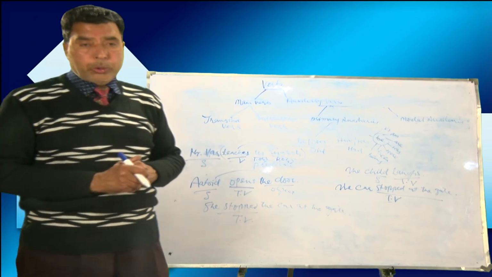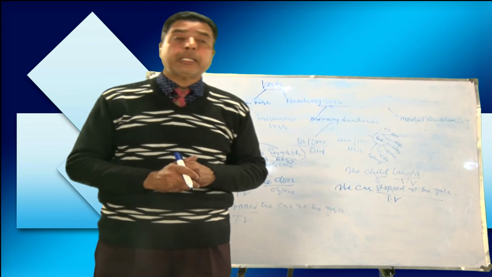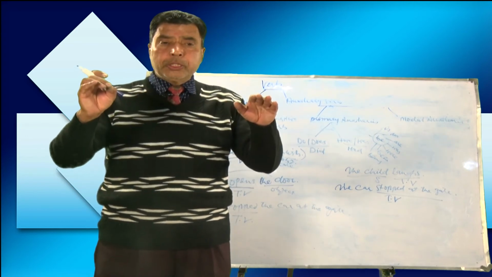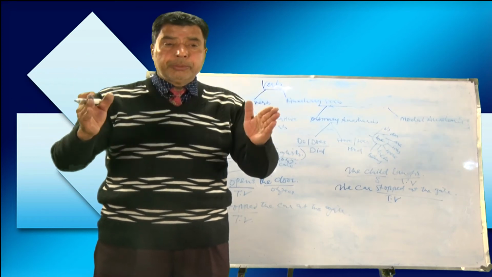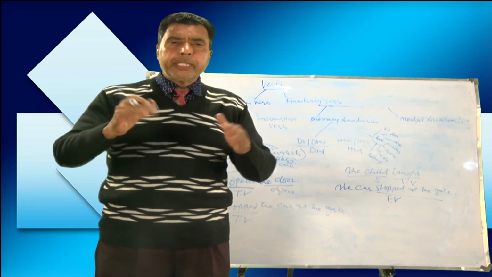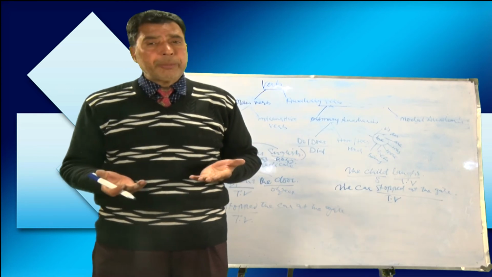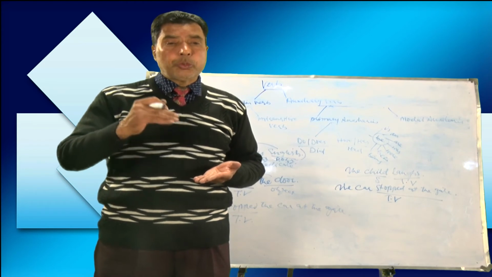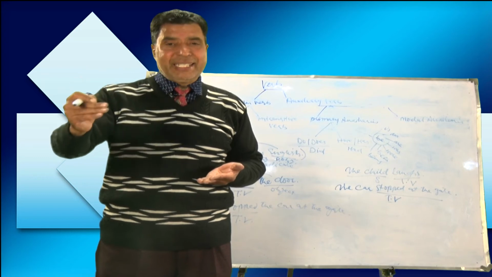The cup broke. What kind of sentence is it? What kind of verb is in it? The cup is the subject, broke is the verb. There is no object. Does it need any object to complete its sense? No. So what kind of verb is it? It is intransitive, because in an intransitive verb we do not need any object to complete its sense.